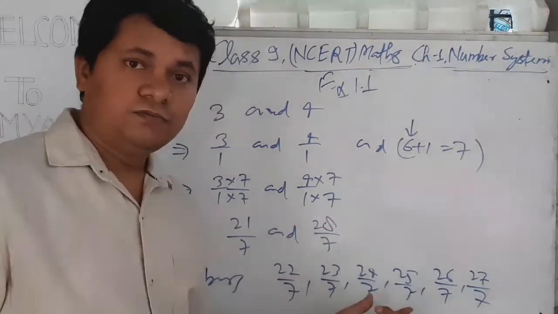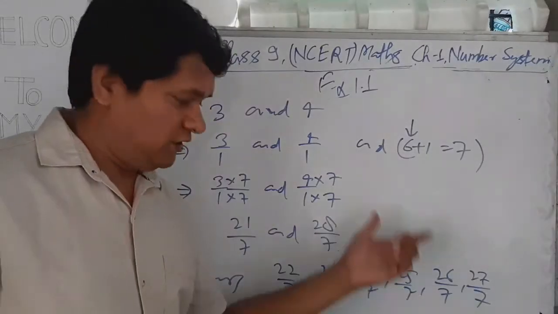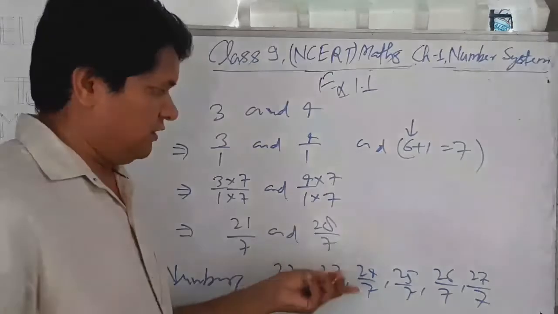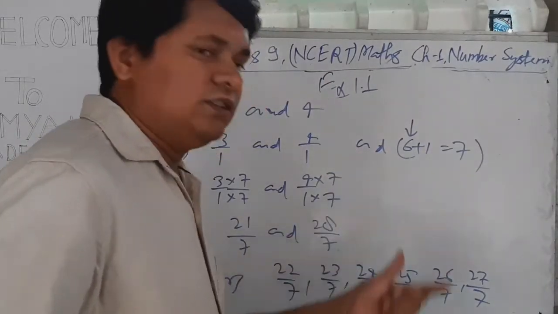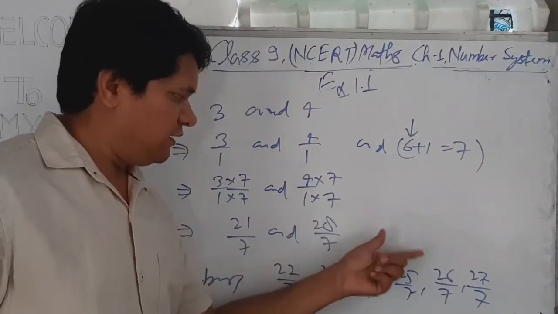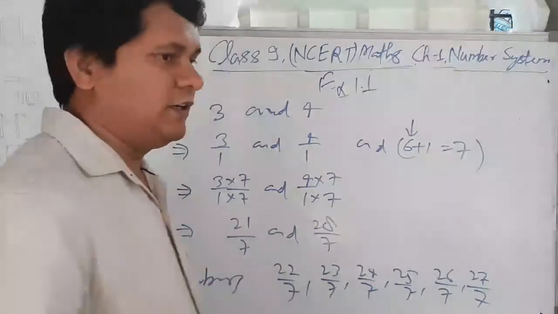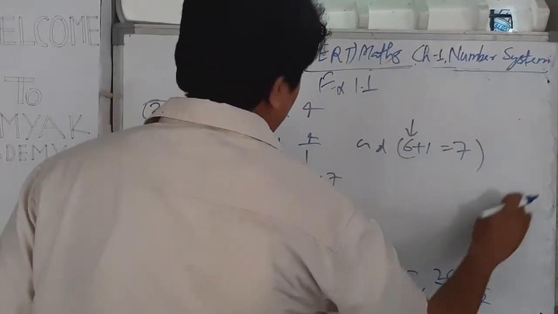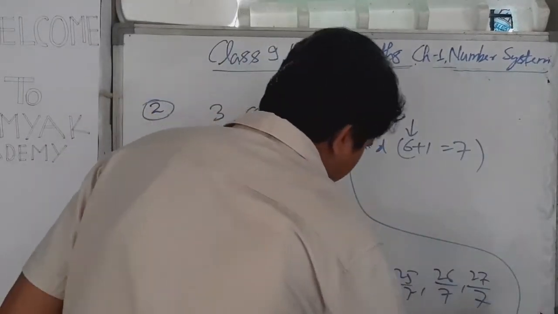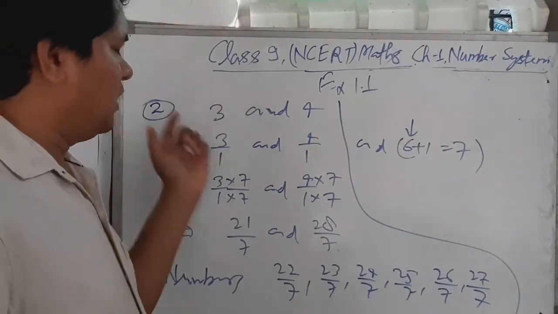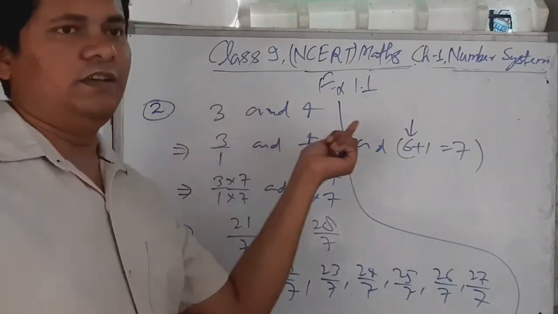Isn't this true? Isn't this simpler than the first method? Similarly, you realize that this is the simplest method compared to the first. So you can also solve the sums when we have to find 6 or more numbers between two given rational numbers.